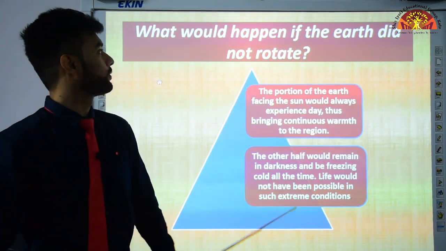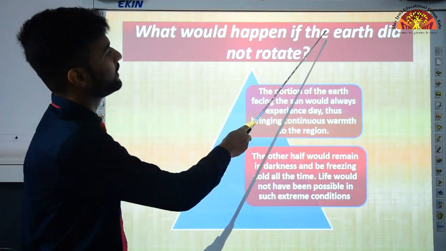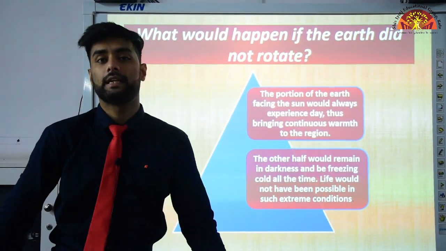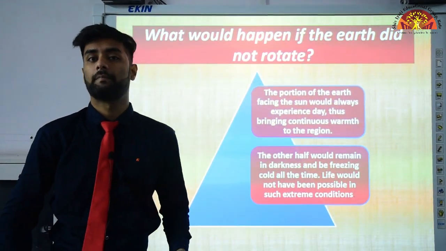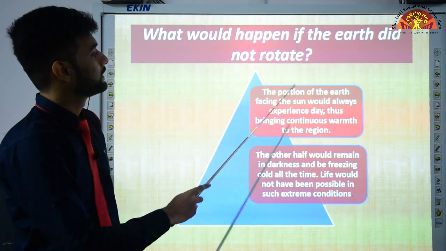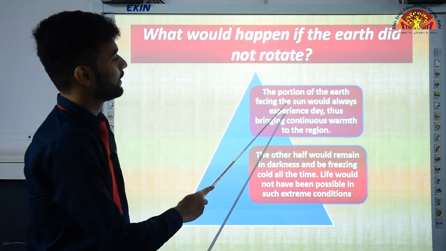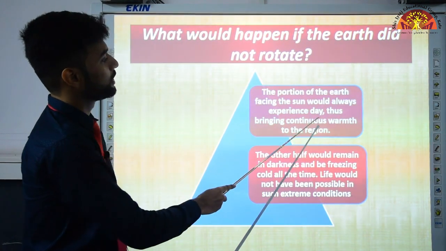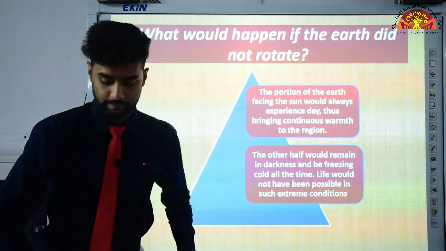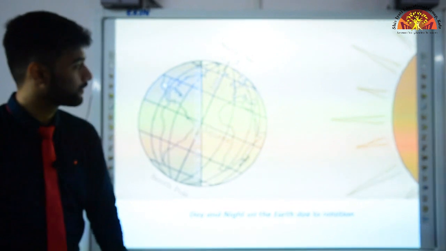Now, let us ask this question: what would happen if the earth did not rotate? Supposedly, the earth stops rotating. हमारी जो धरती है, वो घूमना बंद कर दे. What will happen? See, the portion of the earth facing the sun would always experience day, thus bringing continuous warmth to the region. See in this diagram?